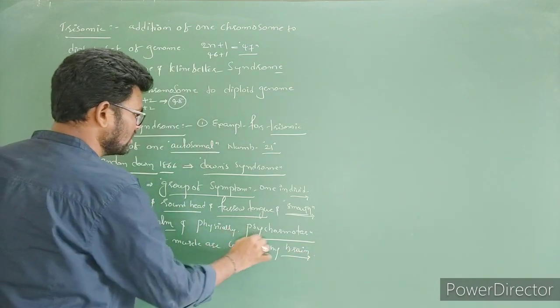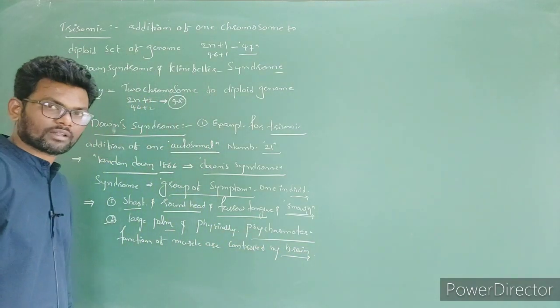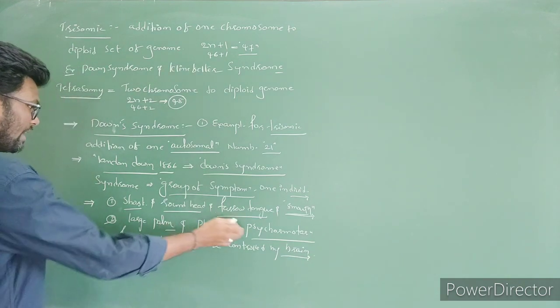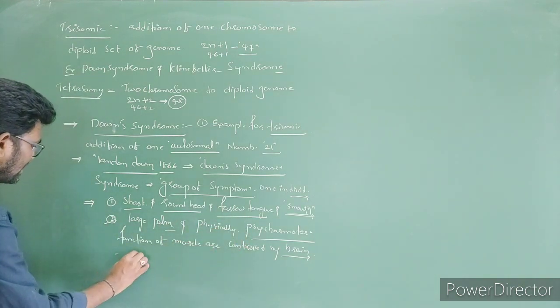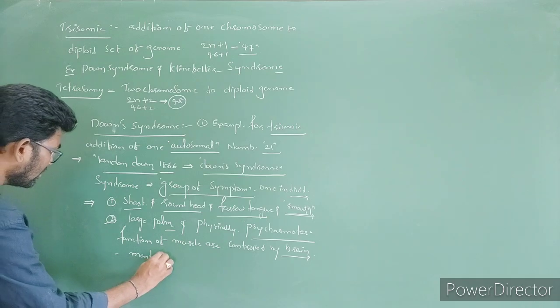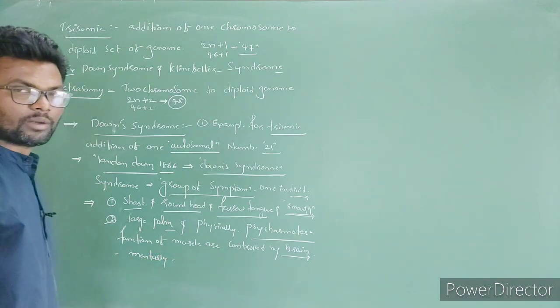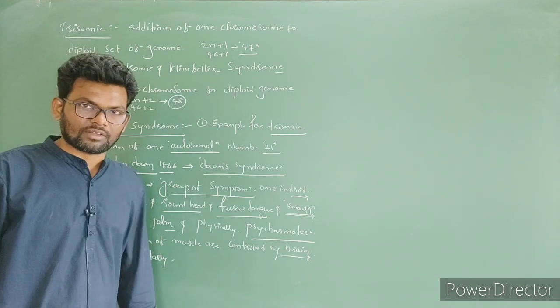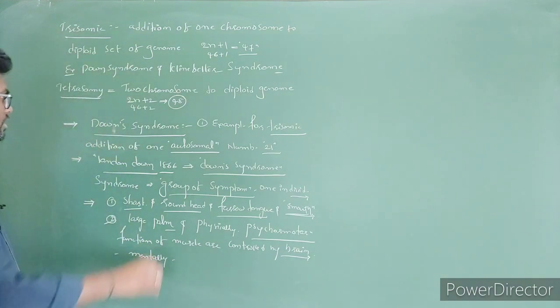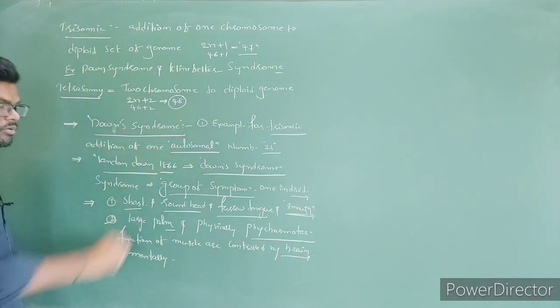That is called what? Psychomotor. Physically as well as psychomotor as well as mentally disturbed or mentally retarded persons, these are. Okay, so this condition is called Down syndrome.